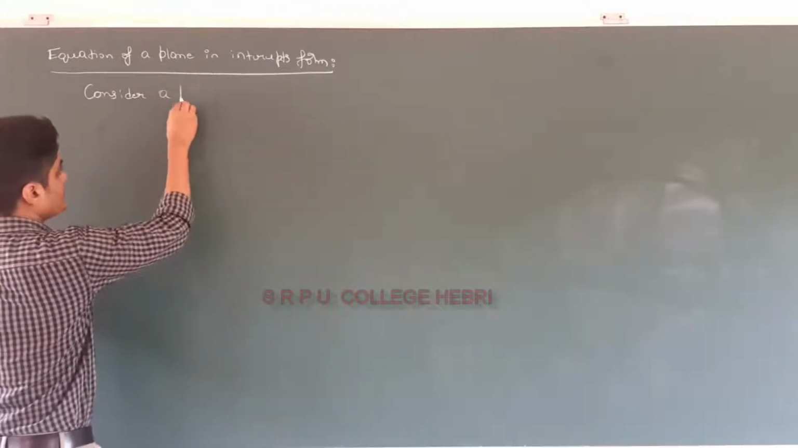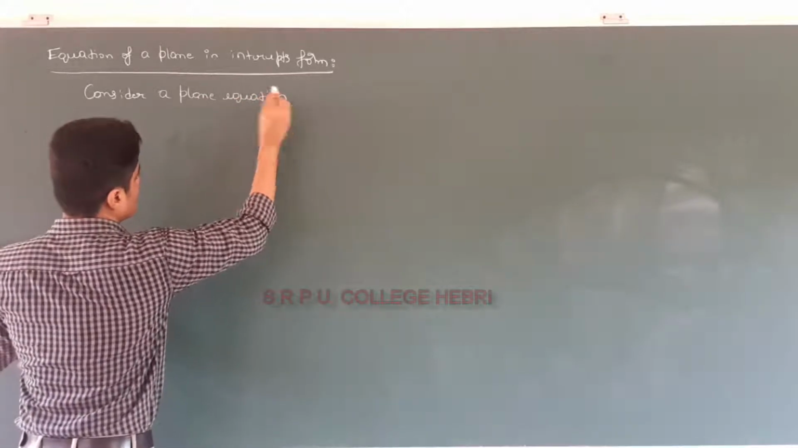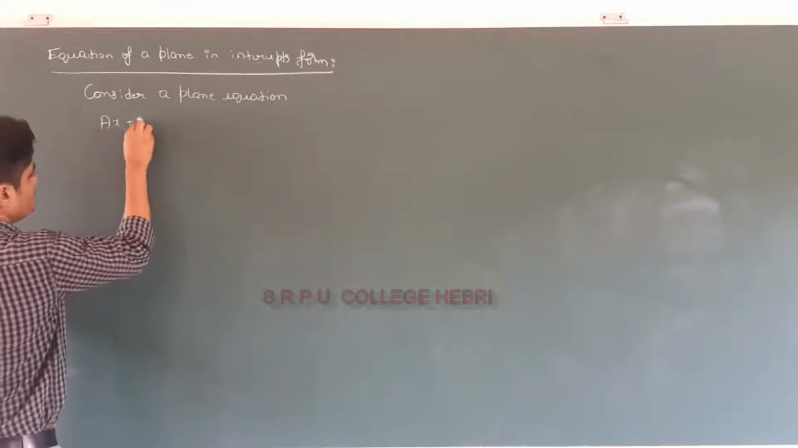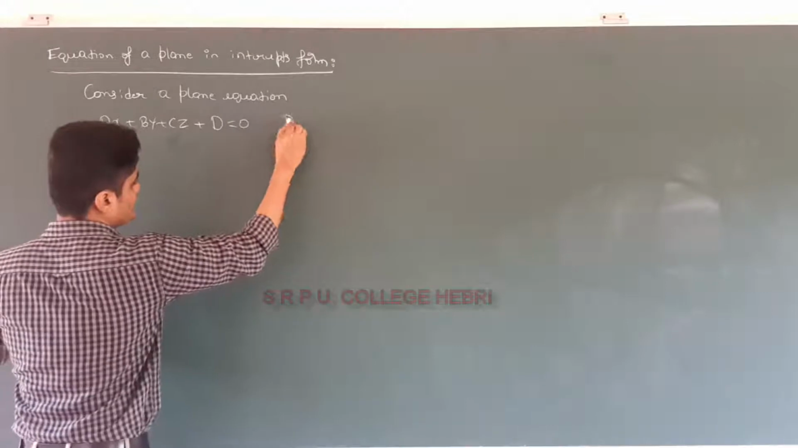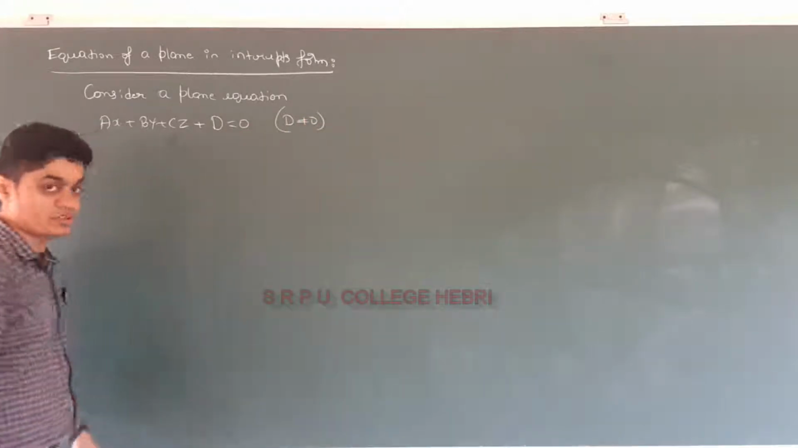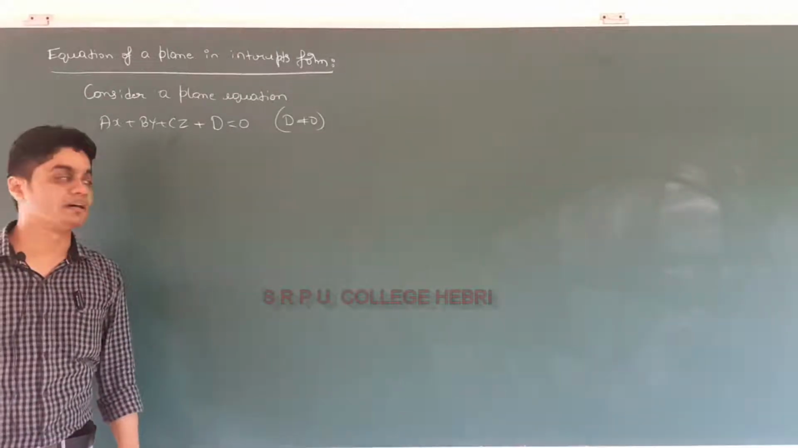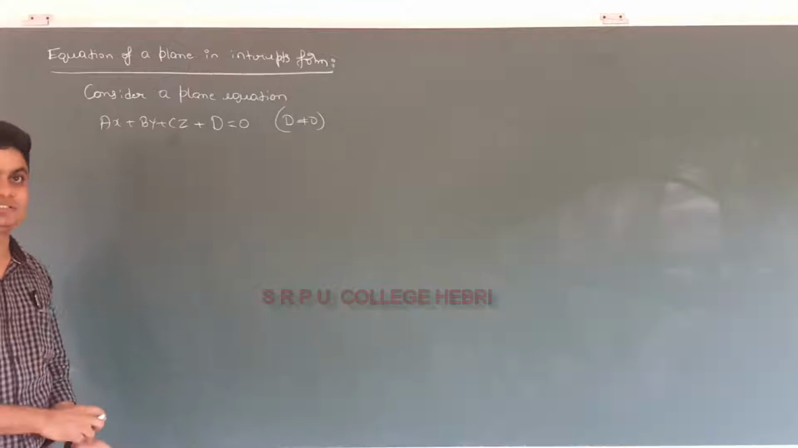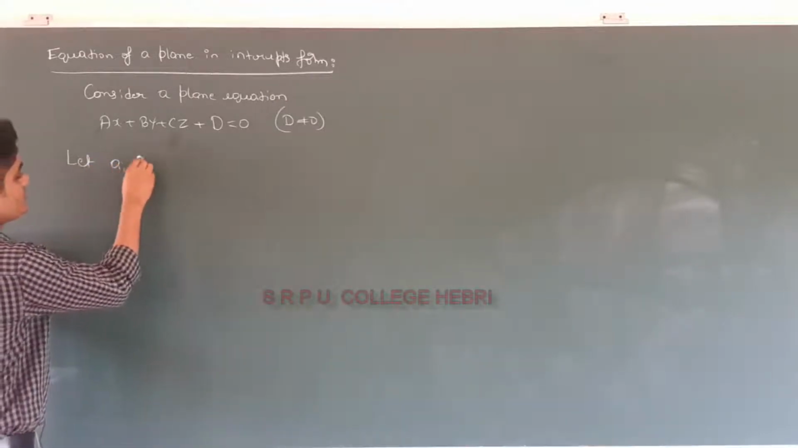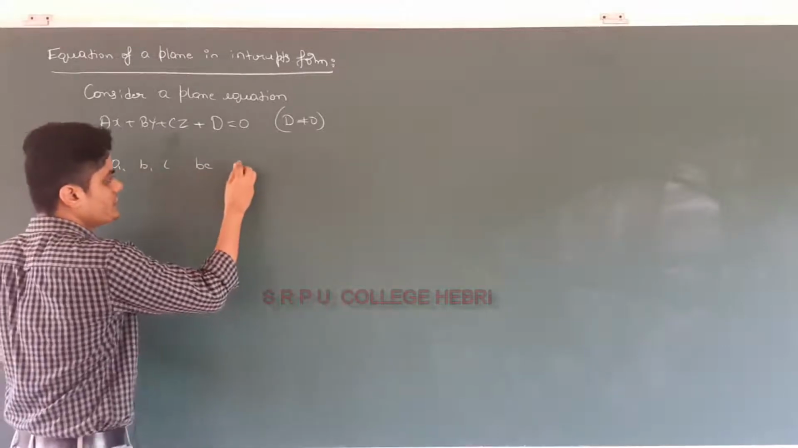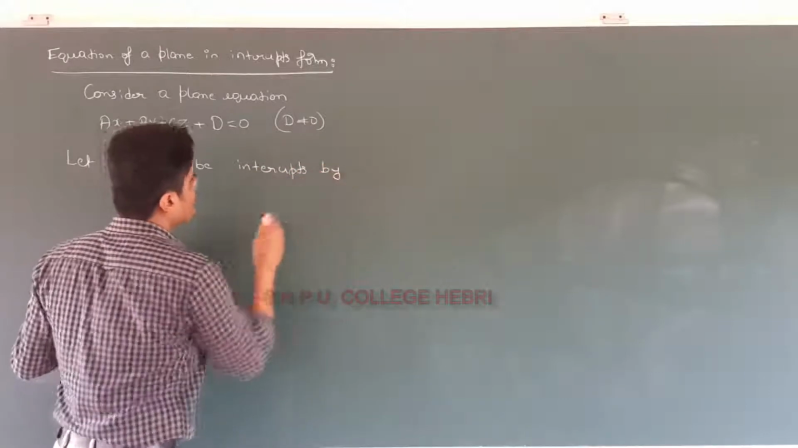Consider the plane equation ax plus by plus cz plus d equal to 0, where d is not equal to 0. So consider the plane equation ax plus by plus cz plus d is equal to 0, because we know this equation from the first form, the normal form. Let a, b, c be the intercepts made by the plane.